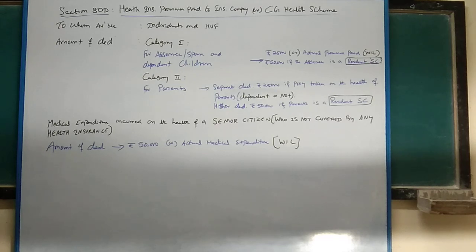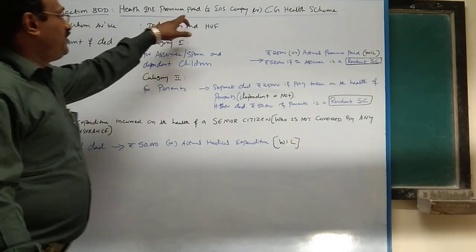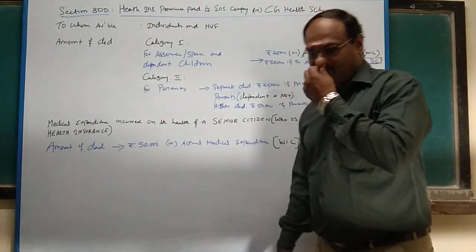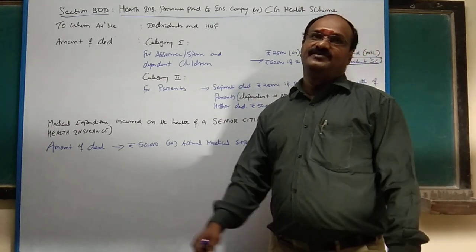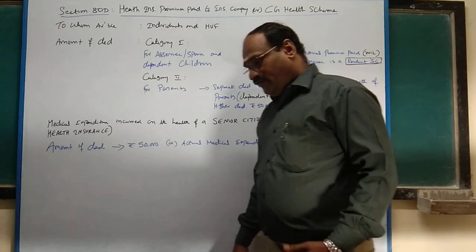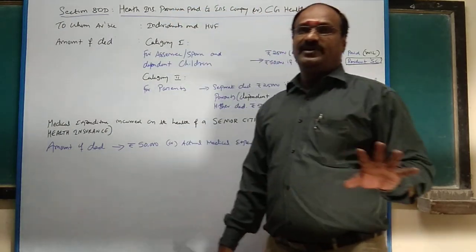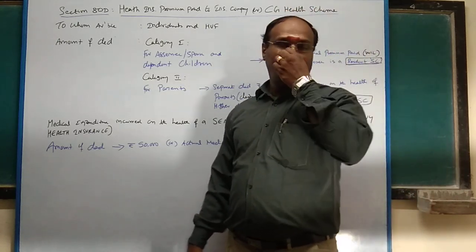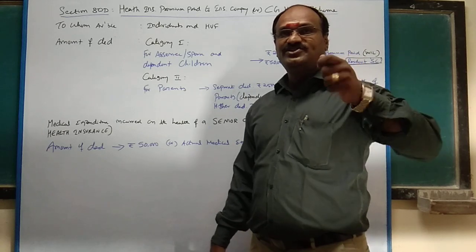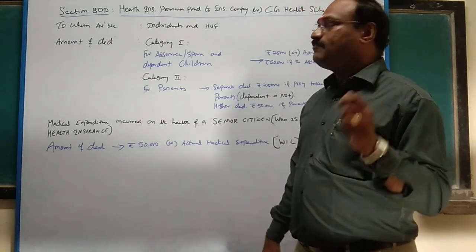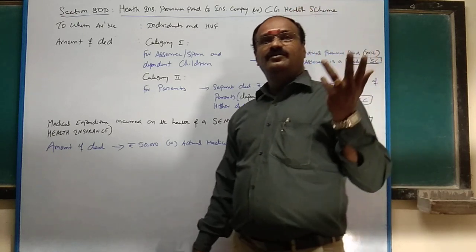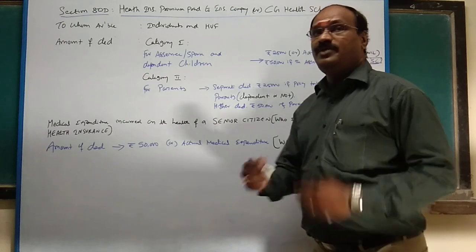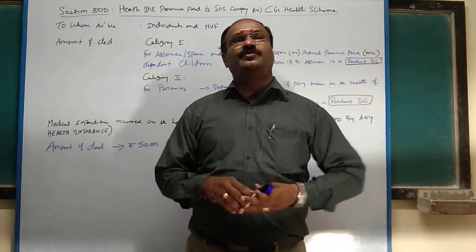Next, deductions, section 80. Health insurance premium paid to an insurance company or the Central Government Health Scheme. So this is nothing but Mediclaim policy. This is very important. If you go to any hospital in case of an emergency, the first question they ask is, cash or card? That is, do you have any insurance card? That is nothing but Mediclaim policy. If you take a Mediclaim policy, they say 3 lakh coverage or 5 lakh coverage. But for that, you are going to pay premium.